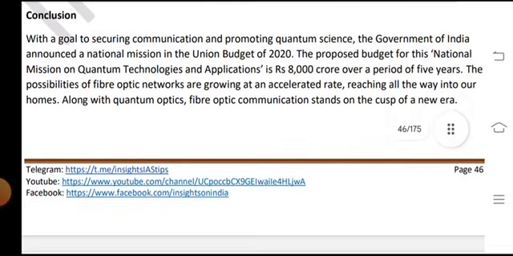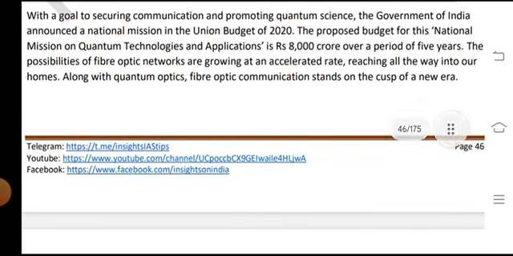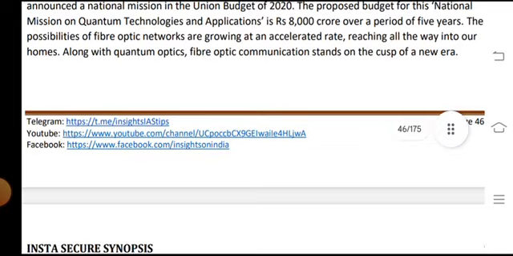Conclusion: with the goal of securing communications and promoting quantum science, the government of India announced a national mission in the Union Budget of 2020. The proposed budget for the National Mission on Quantum Technologies and Applications is 8,000 crore over a period of 5 years. The possibilities of fiber optics and networks are growing at an accelerated rate and reaching all the way into our homes, and along with quantum optics, fiber optic communication stands on the cusp of a new era.